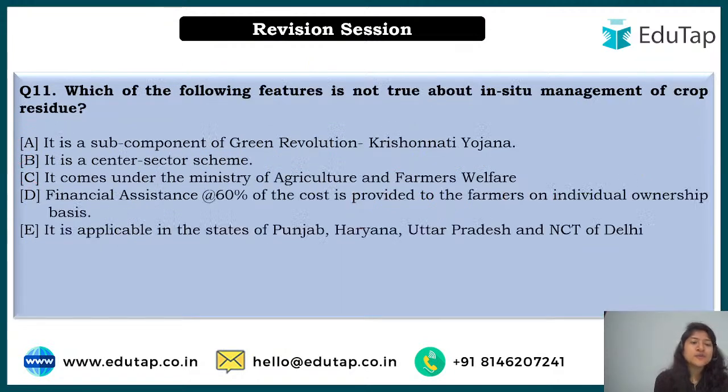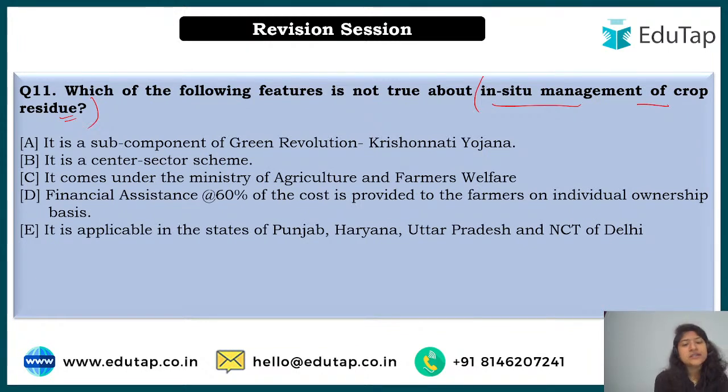So now let's move to question number 11, and it says, which of the following features is not true about in situ management of crop residue? Alright. So here in situ management of crop residue is a scheme, and you have to tell about its features, that which of the following is not the correct feature for it. And I'm waiting for the answers so that we can move ahead.